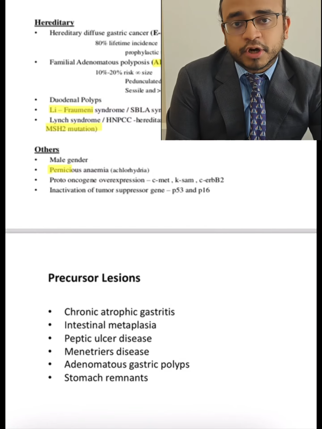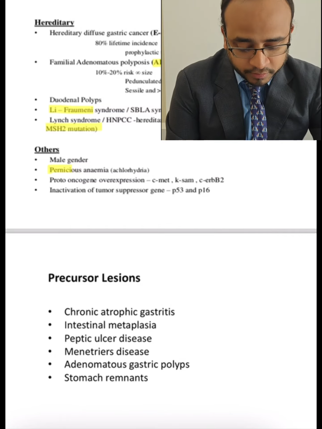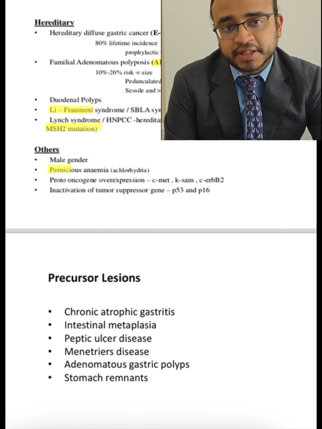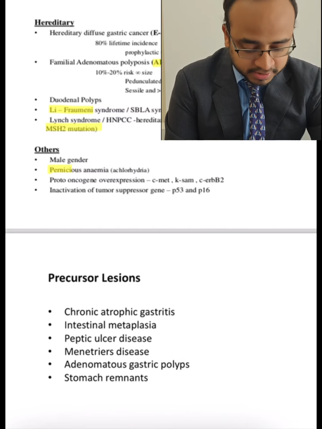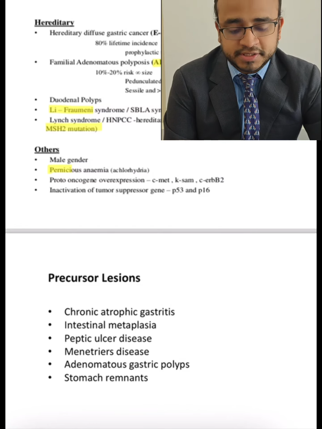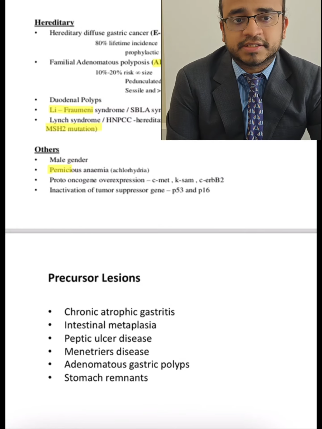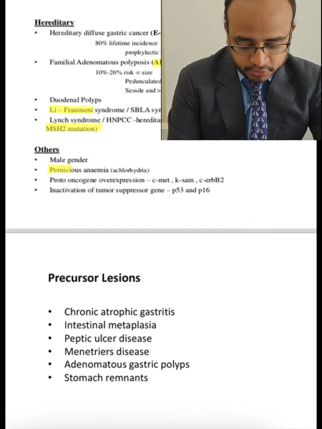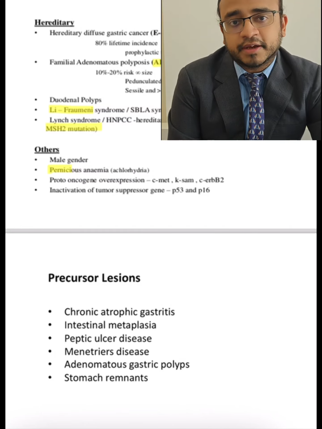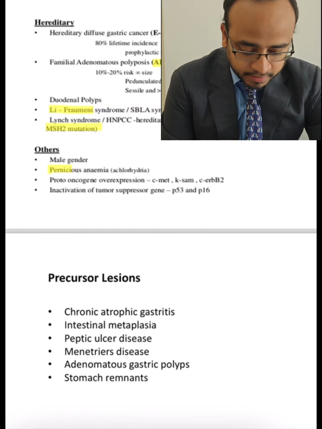Then we have the duodenal polyps, and Li-Fraumeni syndrome, which is a P53 mutation, that can also be associated with gastric cancer. Then we have Lynch syndrome or HNPCC, also called hereditary non-polyposis colorectal cancer, which can be associated with gastric cancer along with colorectal cancer. It is associated with mutation of the MSH2 and MLH1 genes.